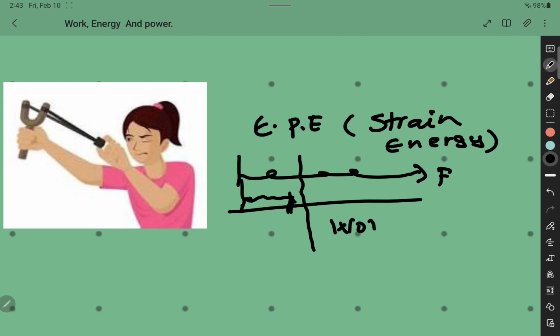Work is done. In physics, the work done is equal to the change in energy. We will see that later on. I need you to note a point here: the amount of work done is the same as the change in the elastic potential energy of this elastic material, because work is defined as the amount of energy change. We will see this in detail later.